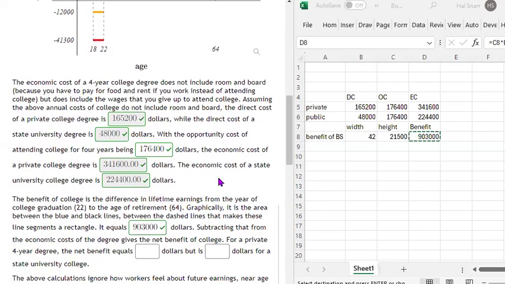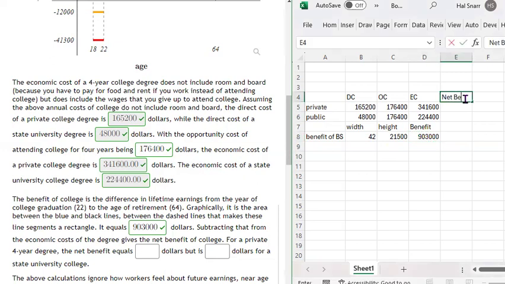Now, subtracting that number that we just entered, the $903,000, from the economic cost of the degree gives the net benefit of college, right? For a private 4-year college, the net benefit equals what? So what we're going to do is, now we got to calculate the net benefits, right? Net benefit.